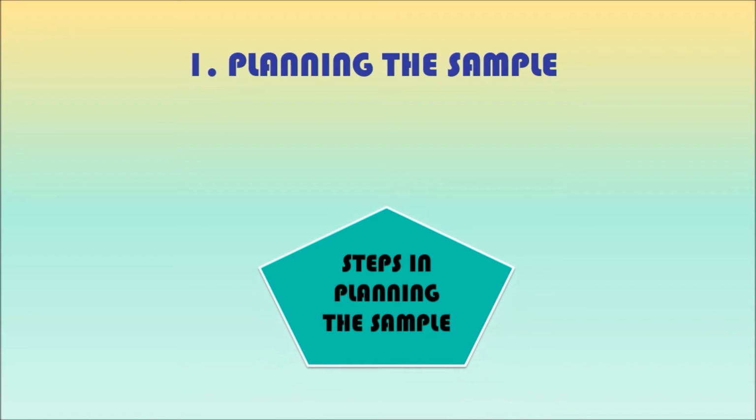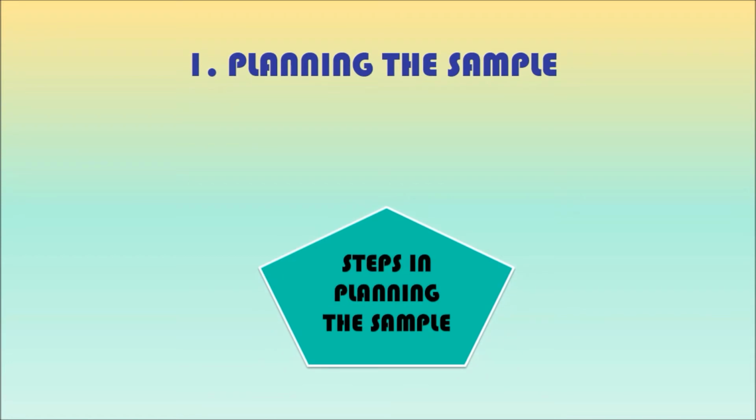When designing an audit sample, the auditor should consider the objectives of the audit procedure and the attributes of the population from which the sample will be drawn. This is important to ensure that all, and only, those conditions that are relevant to the objectives of the audit procedure are included in the projection of errors. There are the following steps in planning the sample.